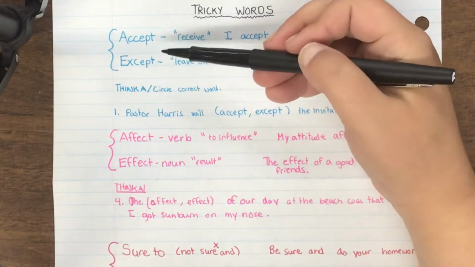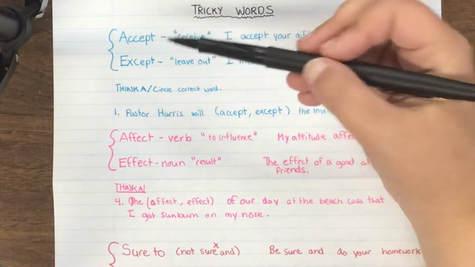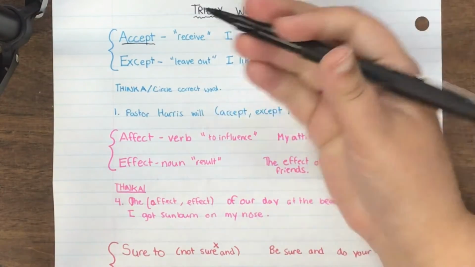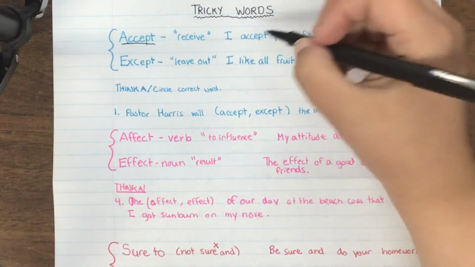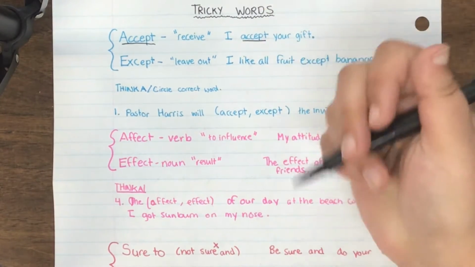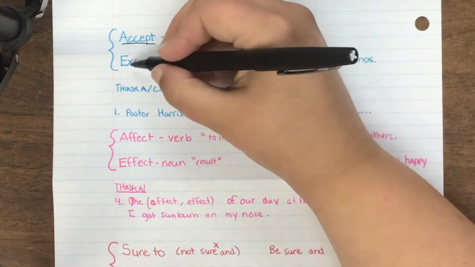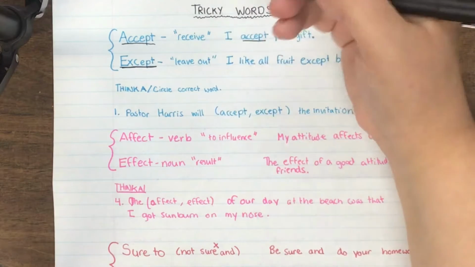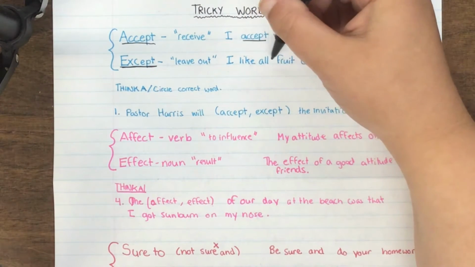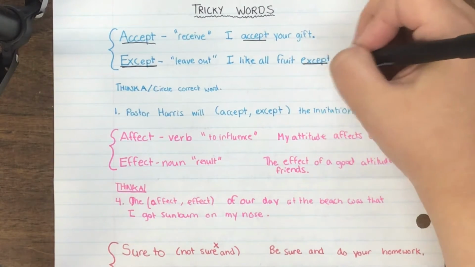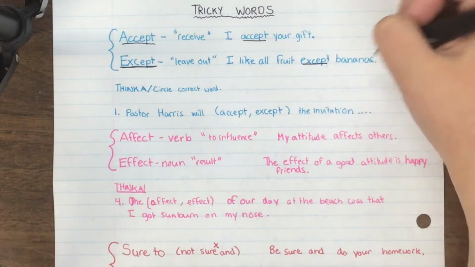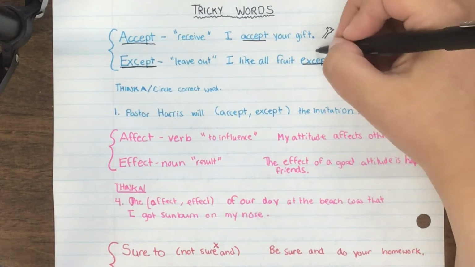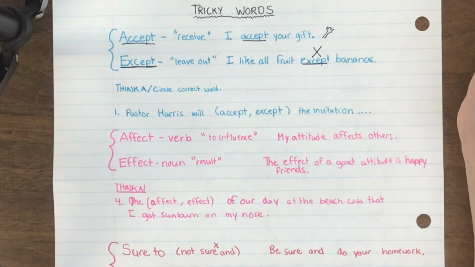They sound very similar. They're almost homonyms, but they have very different meanings. The word accept means to receive something. I accept this gift. I accept your gift. It's talking about taking something in. Except is describing something that's left out. It's not part of the group. For example, I like all fruit except bananas, leaving out bananas, excluding bananas. So accept is to receive. Except is to leave out. They're sort of almost opposites.